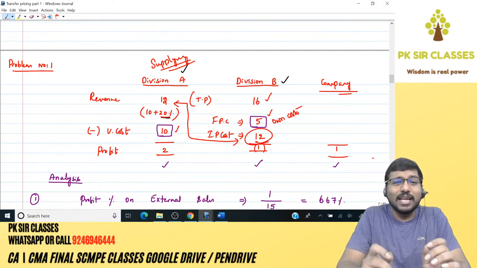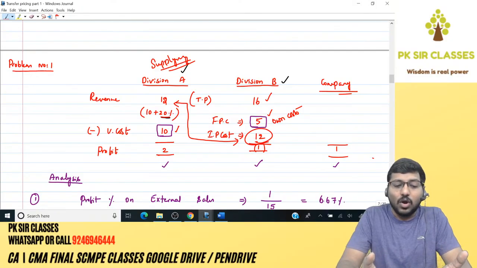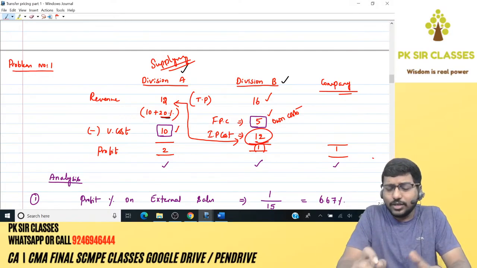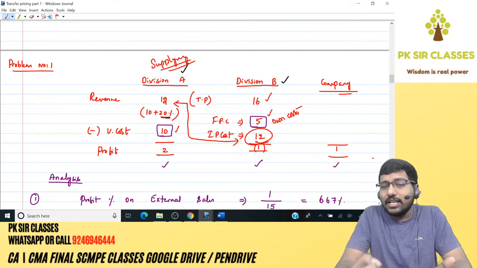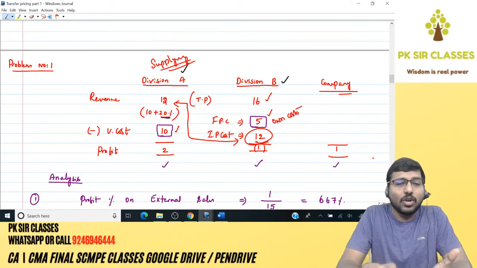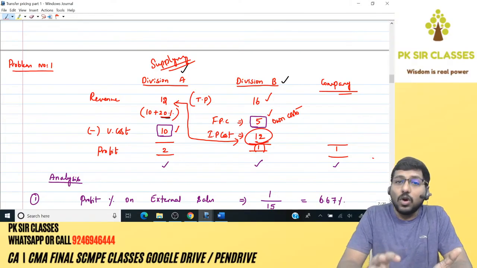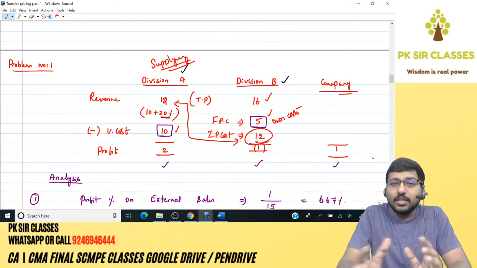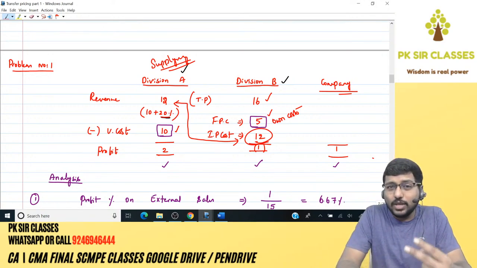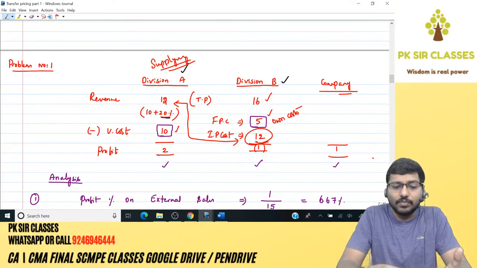Therefore, division A may become inefficient on the verge of increasing its cost and thereby damaging the company's interest, which means creating a goal conflict. Yesterday itself I told you, any decision that has been taken by the individual divisional managers which are against the interest of the company will create something called goal conflict. Goal congruence means the decisions of the individual divisional managers, if they are in the interest of the company, then we call it as a goal congruence.